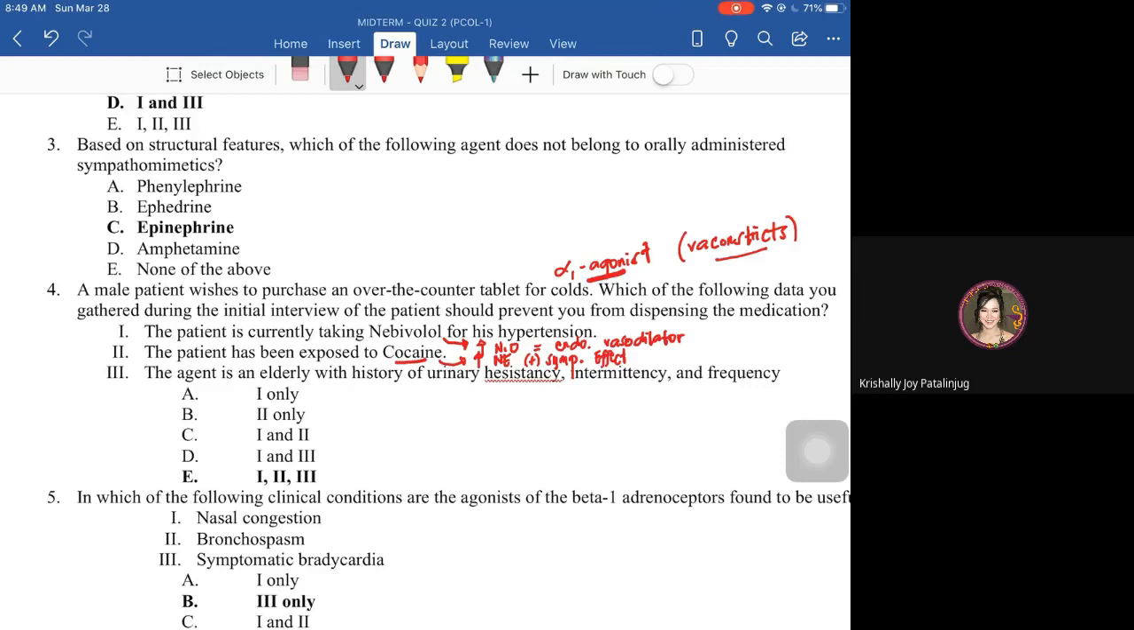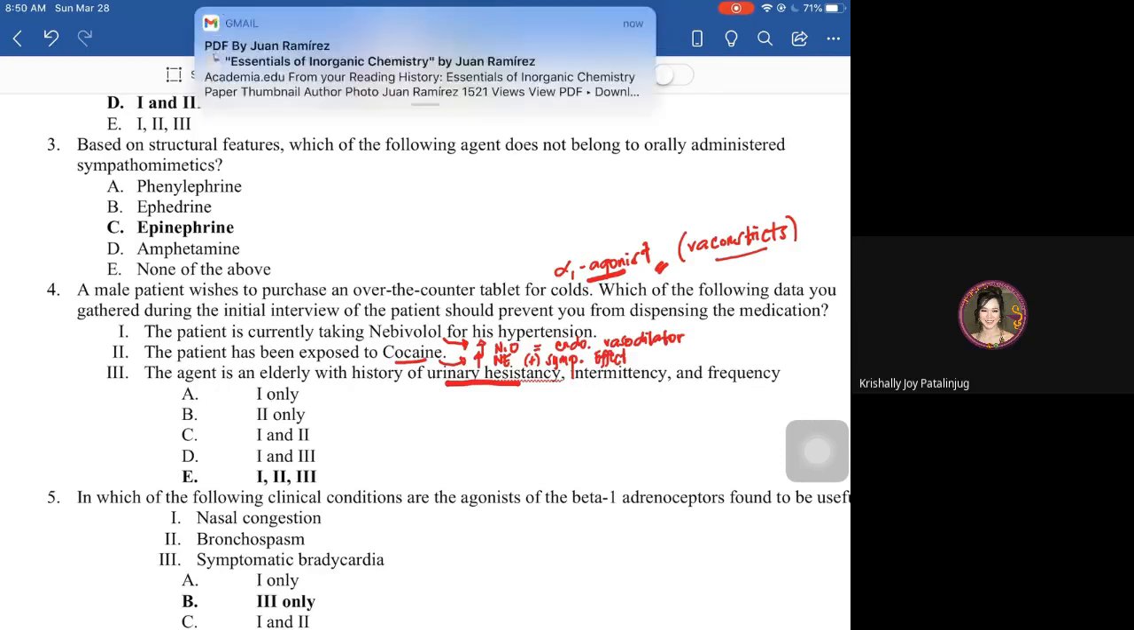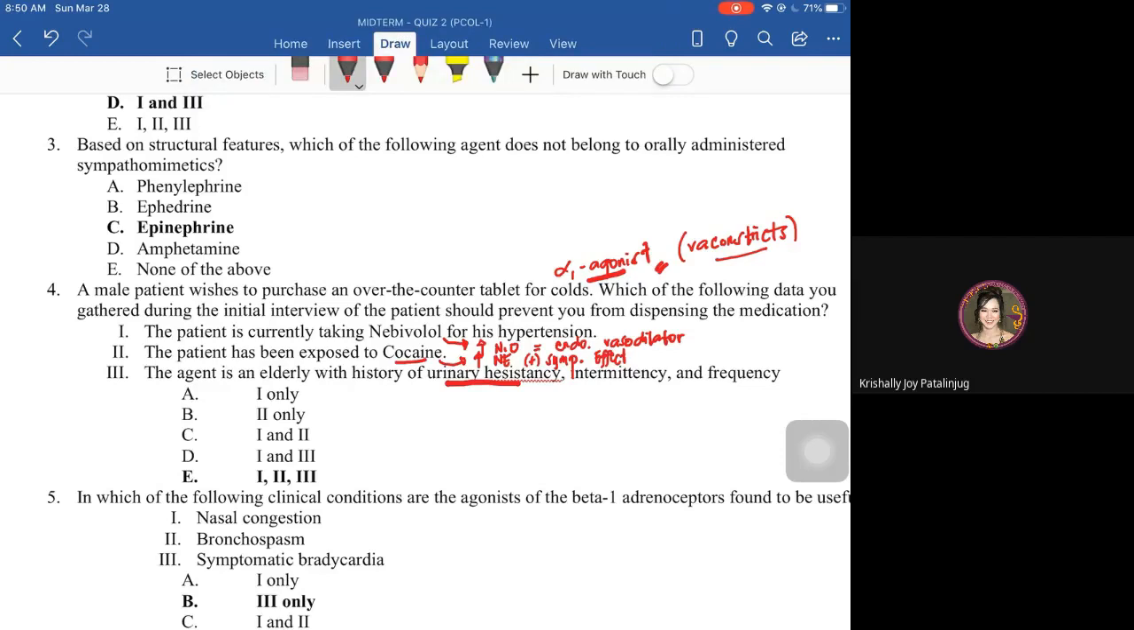Example, cocaine. Three, the agent is an elderly with a history of urinary hesitancy. So yung patient, eh, hirap na sa kanya umihi. Therefore, you have to consider this data as well. Okay, with long-term use of alpha-1 agonist, that might prolong or cause extensive urinary intermittency for that patient. Okay, so all of the above must be considered.